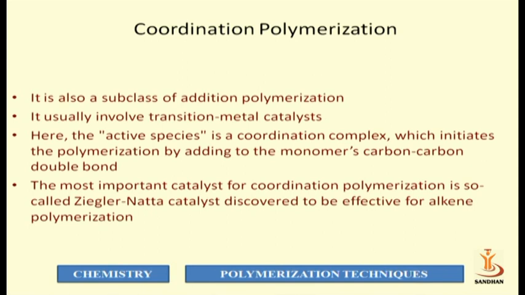The coordination complex of a transition metal acts as an initiator. The most important catalyst for coordination polymerization is the Ziegler-Natta catalyst.